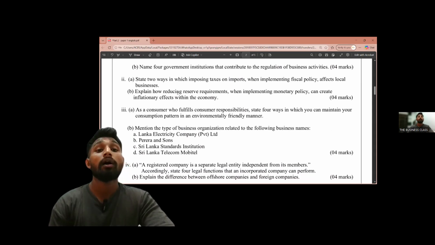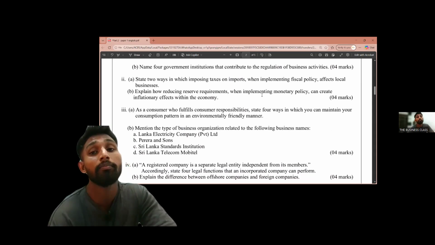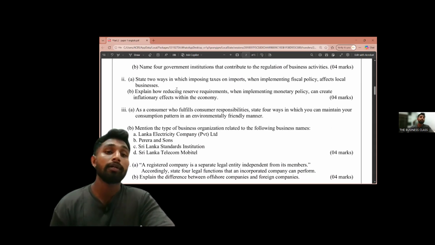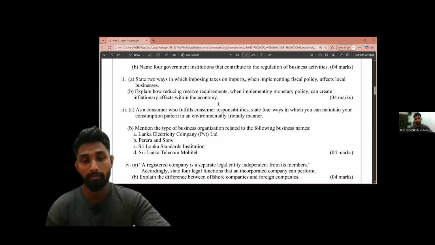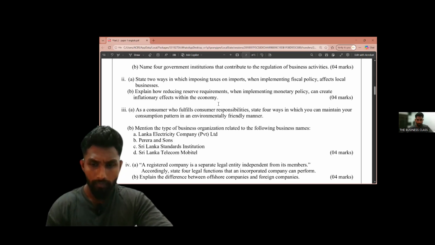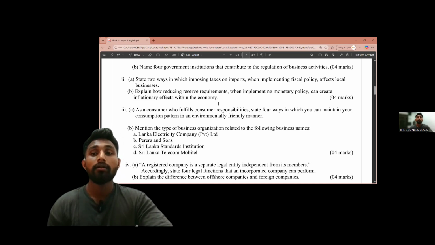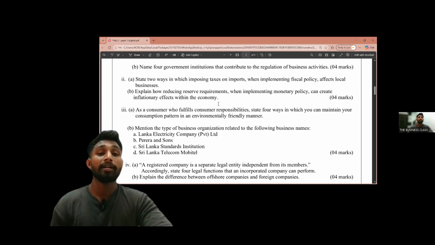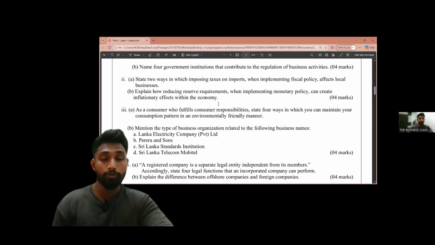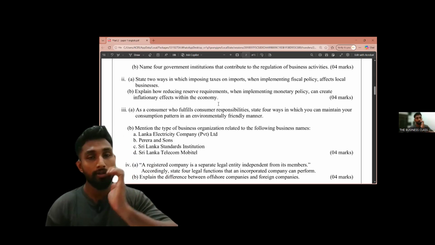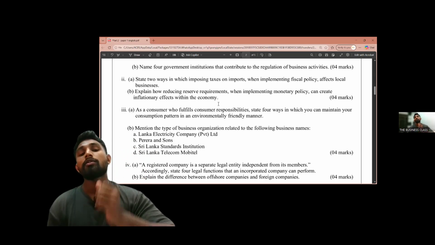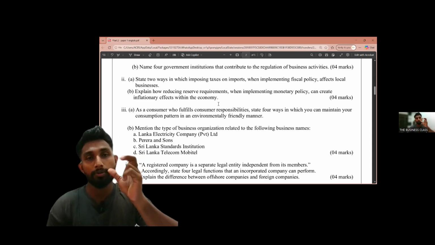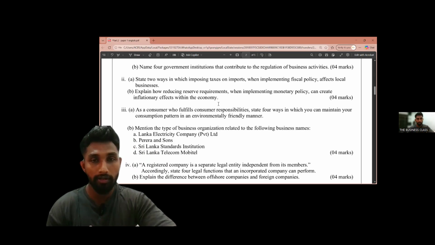What happens when reserve requirements are reduced? Think the government, meaning the central bank, reduces reserve requirements. We have discussed this in monetary policy, right? So the central bank is reducing these reserve requirements.